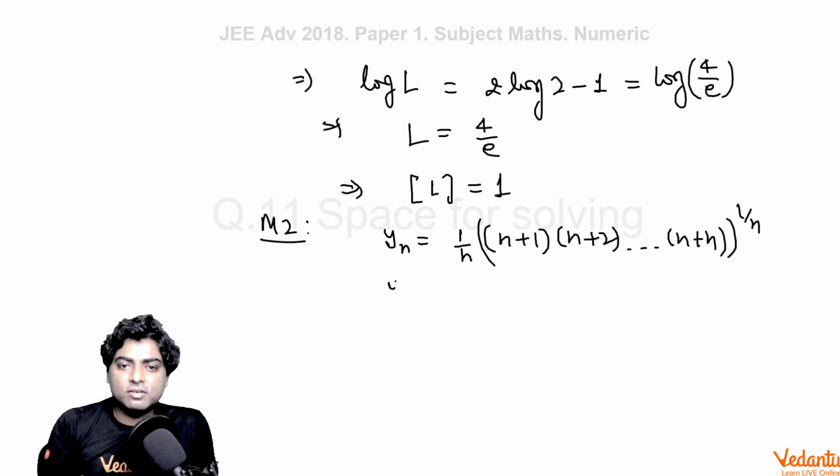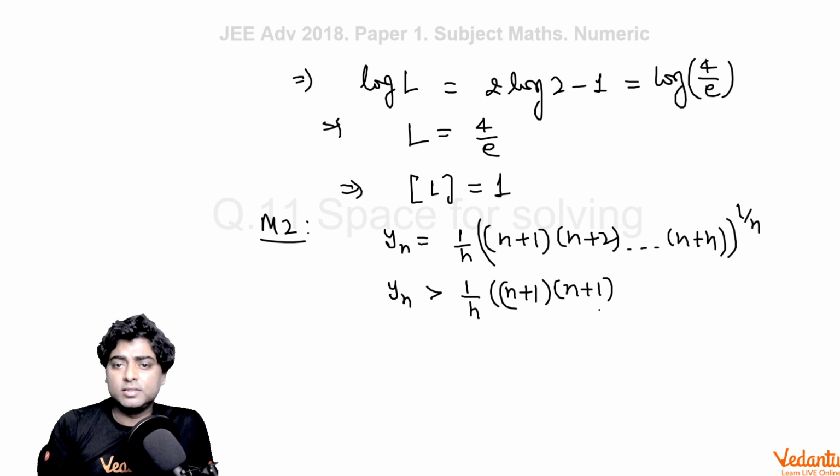Can I write yn is more than the expression where I replace every bracket by n plus 1? Obviously what I am writing is smaller than yn actually, so yn is more than this. n is positive.